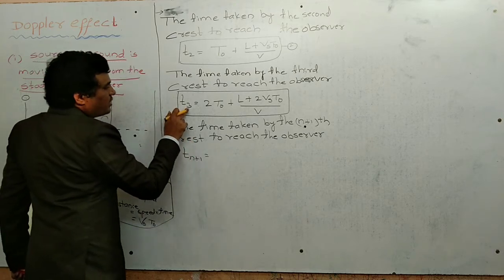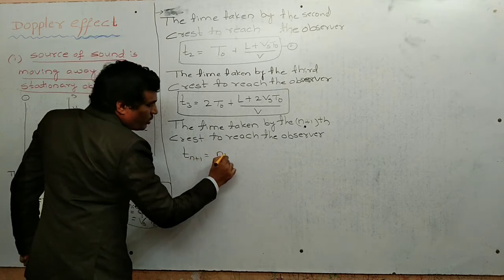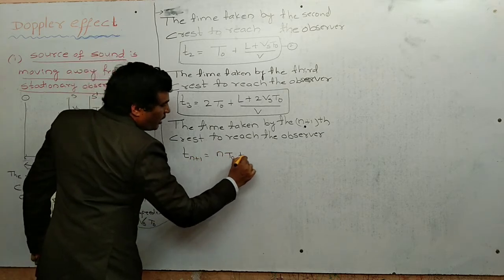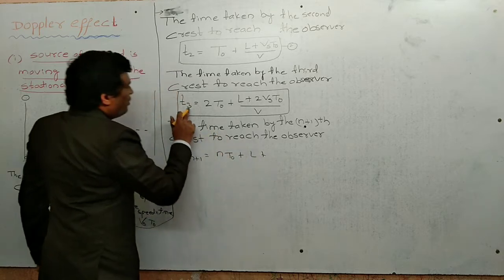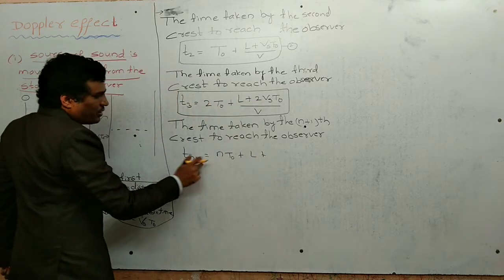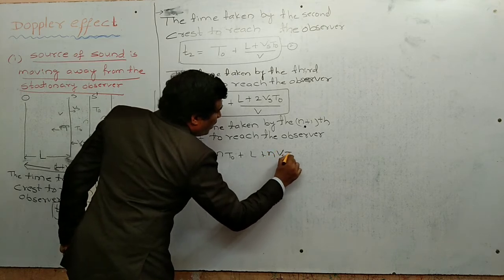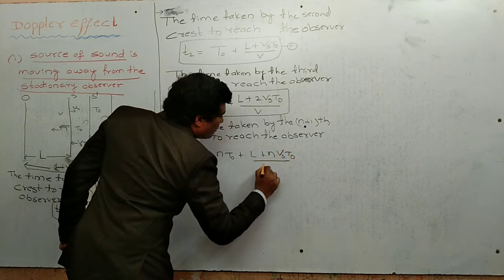Suppose here it is 3, it becomes 2. So for n plus 1, we have to take n T naught plus L by V plus n Vs T naught by V. Here we have 3, we are just writing 2 only. That's why it is n plus 1.